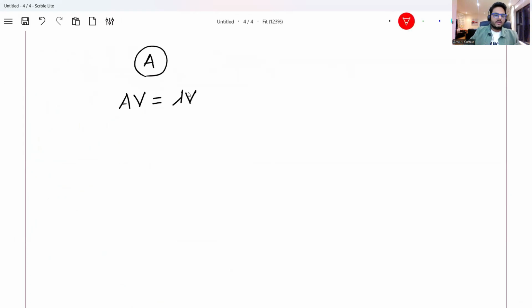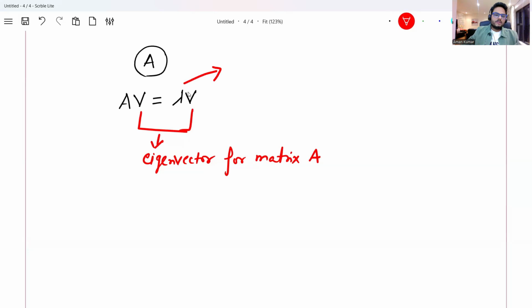So these V's are called the eigenvector for matrix A, and lambda is the eigenvalue for matrix A for this eigenvector, the eigenvalue for A related to V.